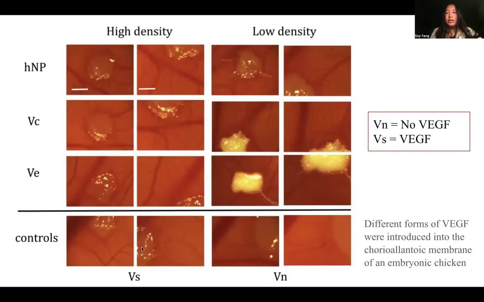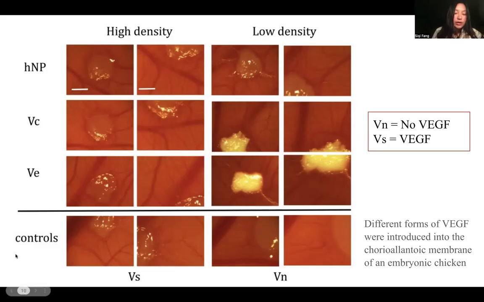So in this image here, different forms of VEGF were introduced into the chorioallantoic membrane, which acts like a placenta of an embryonic chicken. As we can see, these labels on the left are the different approaches to VEGF implantation. And VN stands for no VEGF, while VS stands for the presence of VEGF.